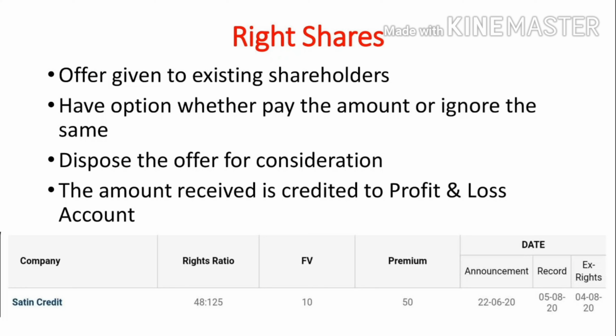I have given here one example of Satin Credit. Recently they have announced a right shares issue. Those who have 125 shares will get 48 shares. The right shares are not free. You have to pay the amount.